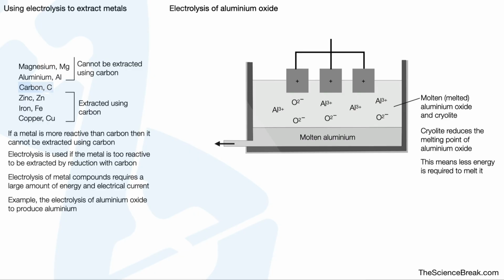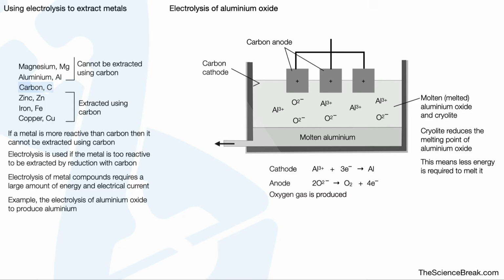Here are our ions in our electrolyte. Here we have our carbon anode and our carbon cathode as shown in the diagram there. At the cathode, we have aluminium ions which gain 3 electrons to become aluminium atoms and then aluminium metal. At the anode, we have oxide ions which produce oxygen gas as shown by the half equation there. Oxygen gas is produced at the anode.